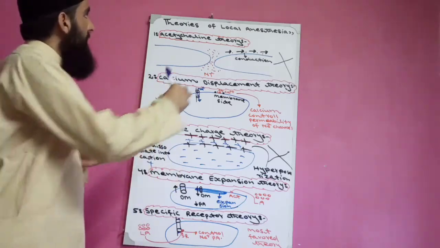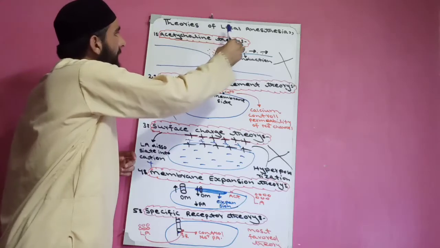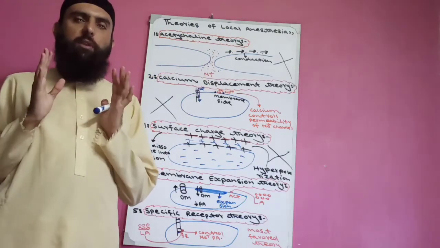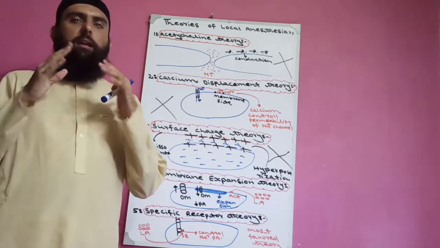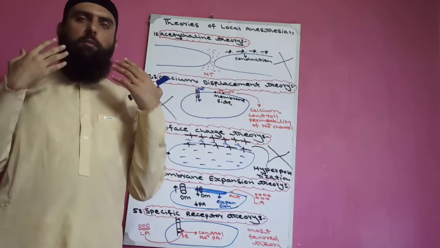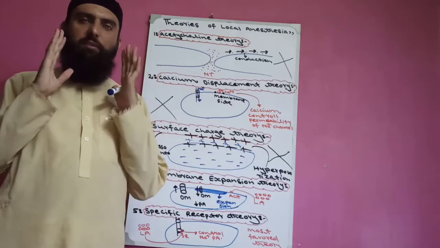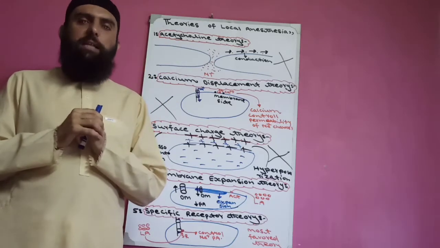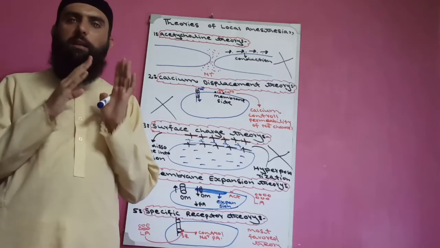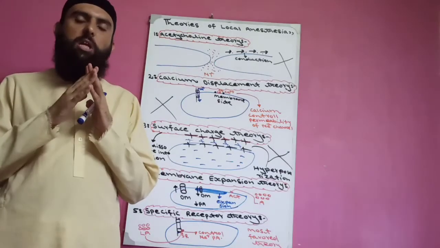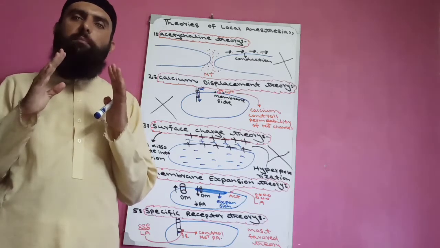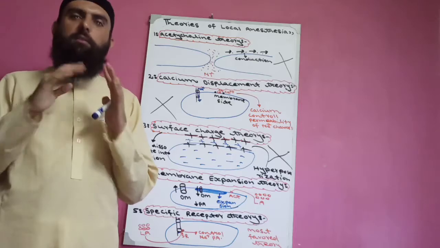Now today our topic is theories of local anesthesia. First, why these theories are presented, why these theories are established. Because with time, 5 theories were established or presented to explain the mechanism of action of local anesthesia.